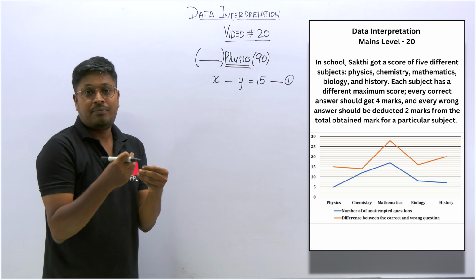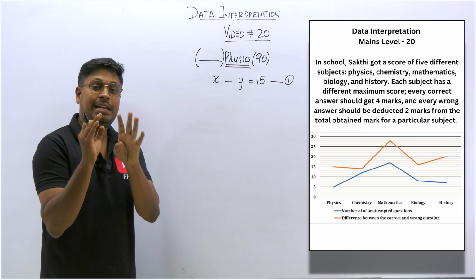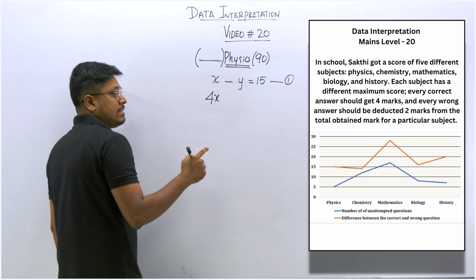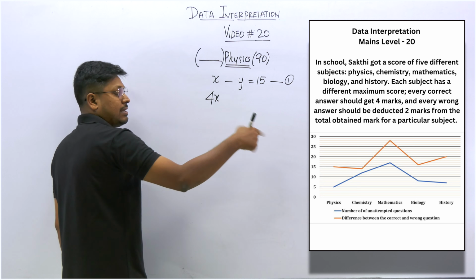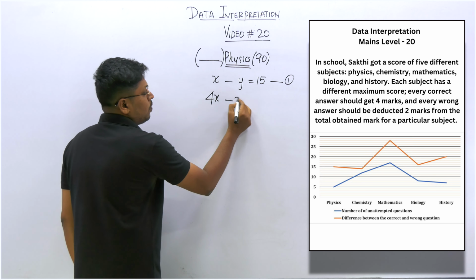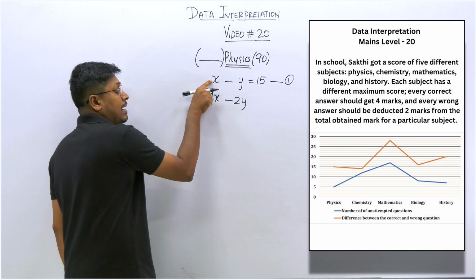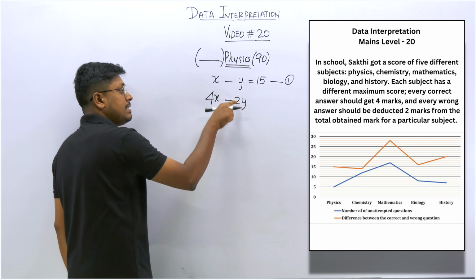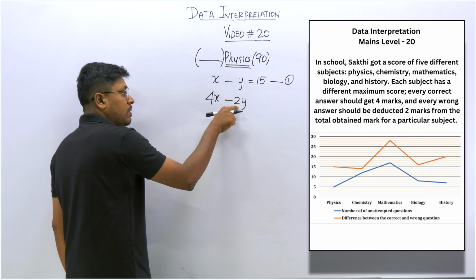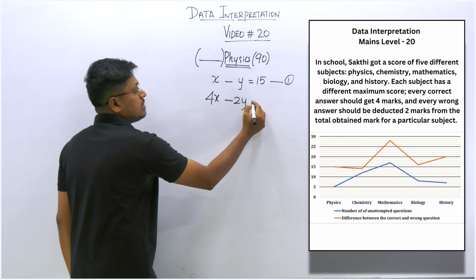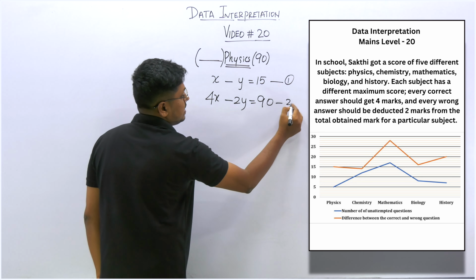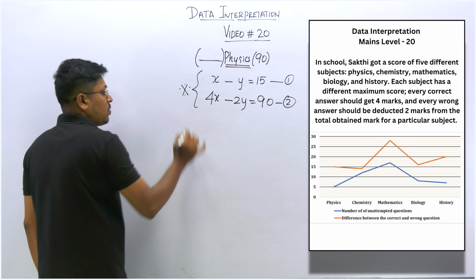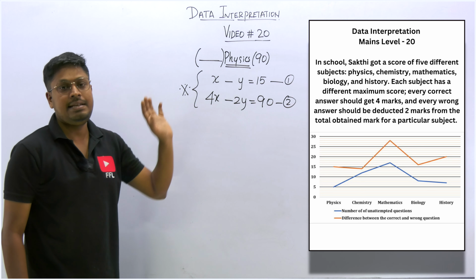Next step: for every correct answer, he gets 4 marks, right? So 4x. And for every wrong answer, he gets a 2 mark deduction, that is a negative mark of 2. So 2y. For every correct answer he gets 4 marks, and for every wrong answer he loses 2 marks, and we know that he scored 90 marks. So 4x minus 2y equals 90. So friends, understood? If you know how to write these 2 equations, then solving the entire DI is easy.